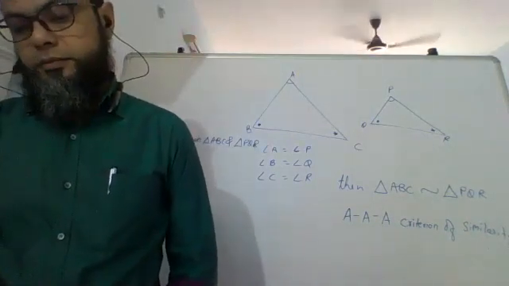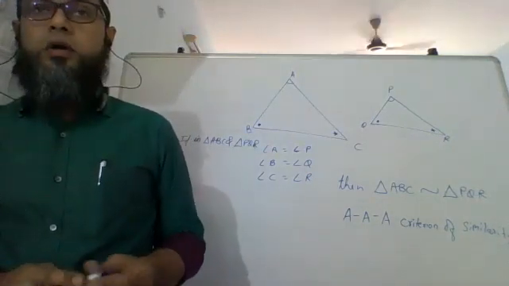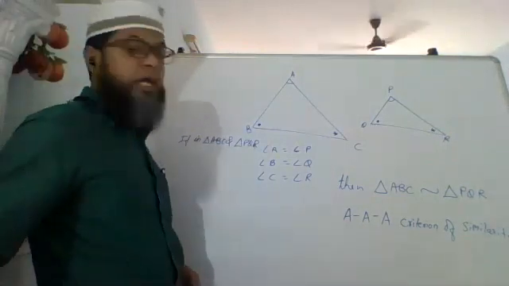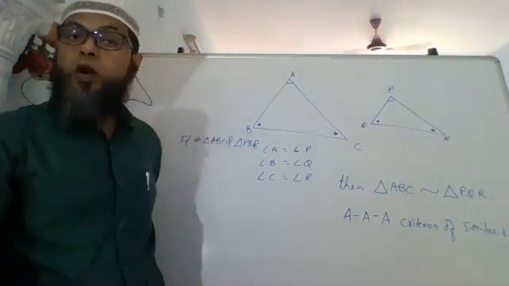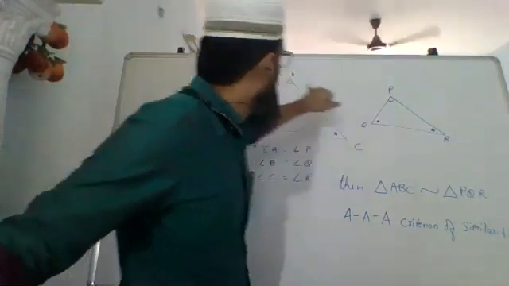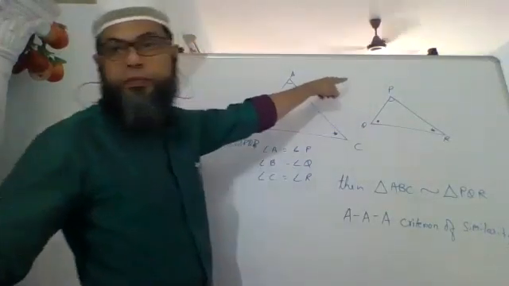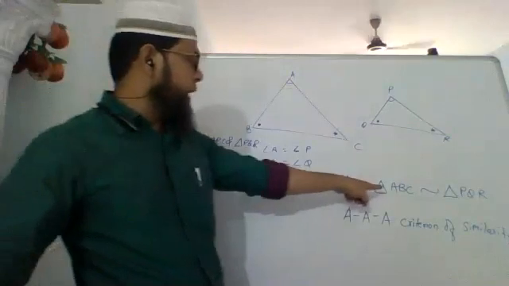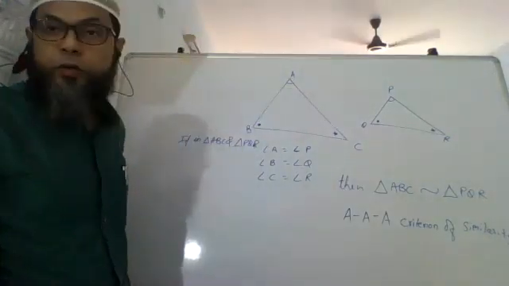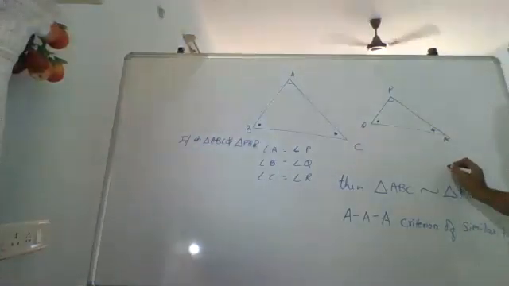If in two triangles the corresponding angles are equal. See, the important part here is the corresponding angles. Now, what do we mean by corresponding angles? Here, A corresponds to P. You can't say A is equal to Q and B is equal to P. That will not work. Neither can you write triangle ABC similar to triangle PRQ. That would be wrong.